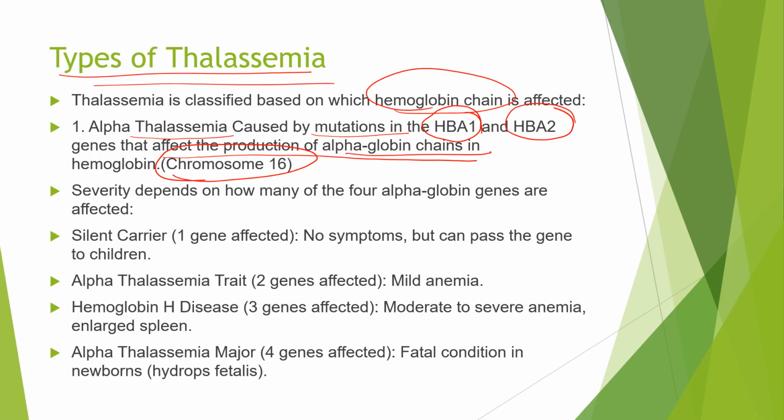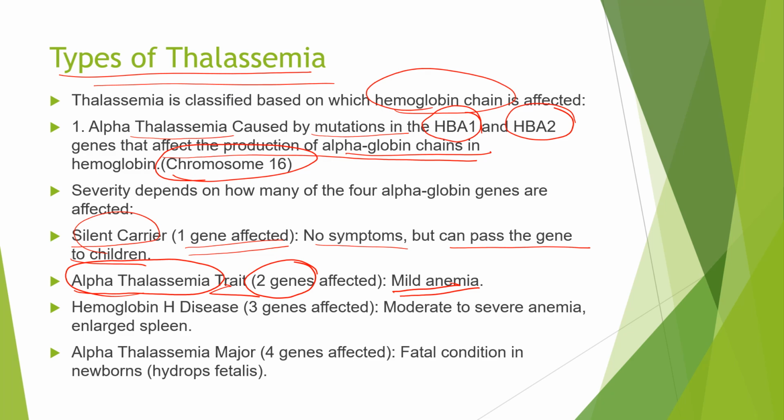Now first, if they are a silent carrier, then only one gene is affected. In these alpha globin genes, only one gene is affected, no symptoms, but they can pass the gene to children. Next comes alpha thalassemia trait, then two genes are affected, which causes mild anemia. So we have told that these are tetramers, that is, these hemoglobin molecules are all tetramers. We have told it earlier.